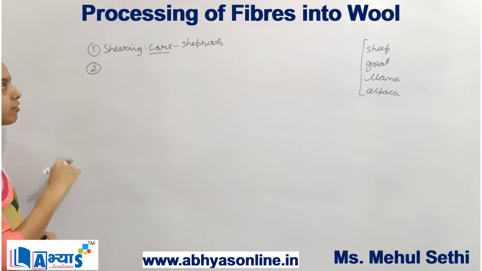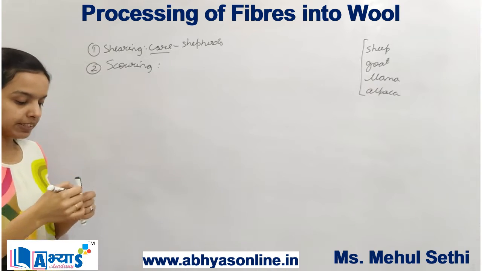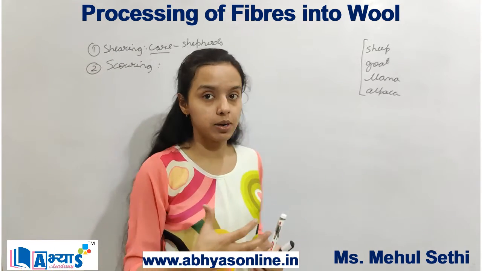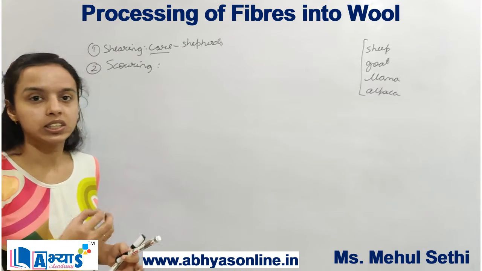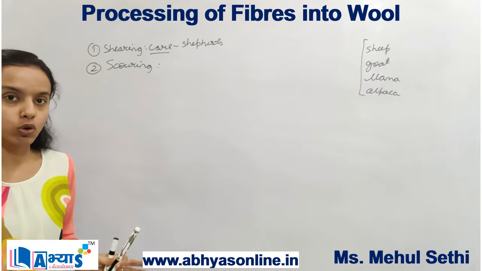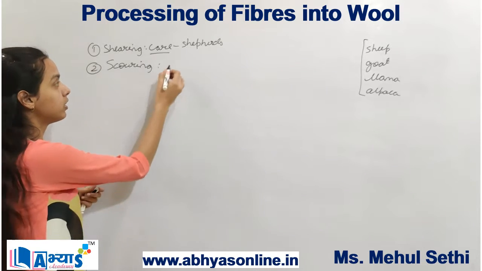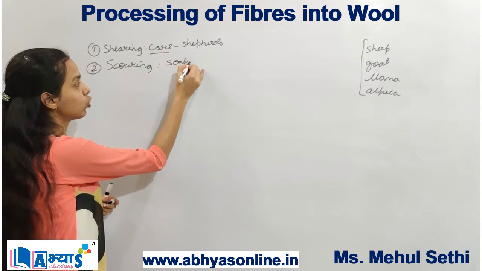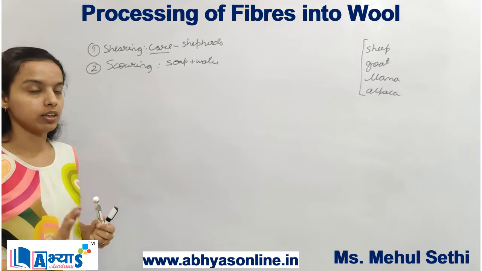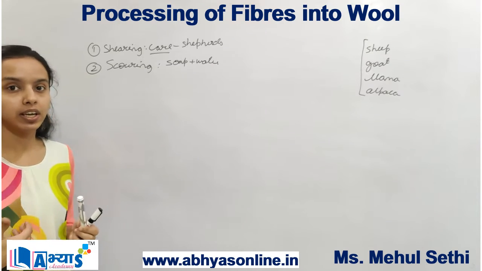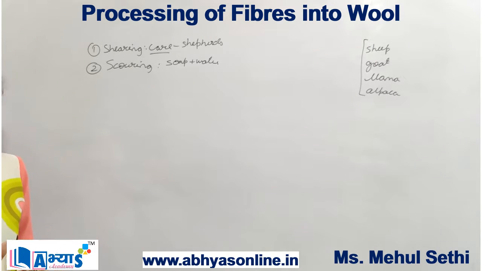The next step involved after shearing is the scoring. Basically, as I have said, the fleece or the hair of these animals is very dirty. They have dust particles, they have grease, etc. So all these substances need to be removed because we need to get the best quality wool. Now the hair which is removed is mixed with soap and water, and it is cleaned thoroughly so that we get the best quality hair. So the process of cleaning the sheared hair from the animals with the help of soap and water is known as scoring.